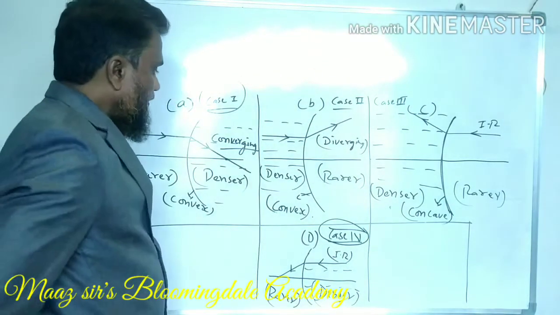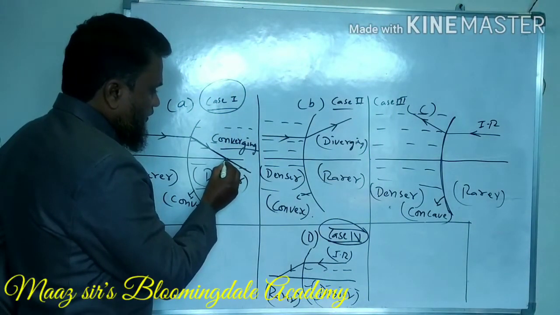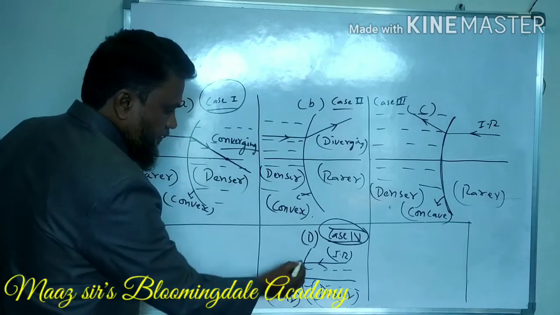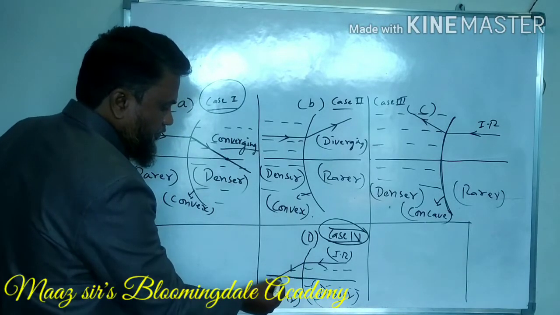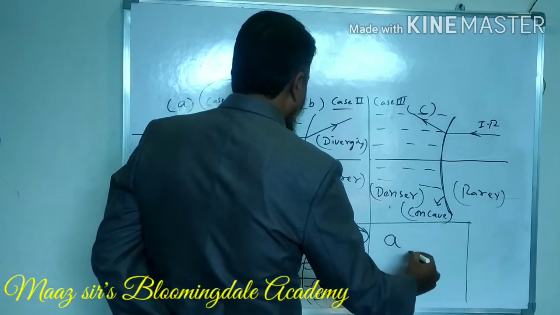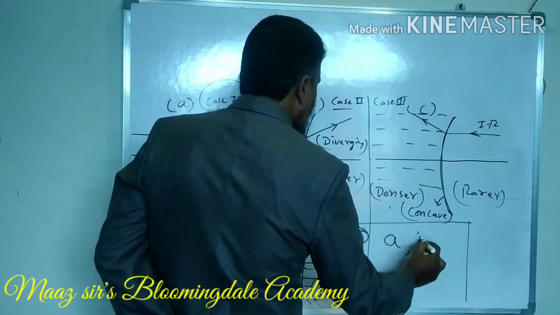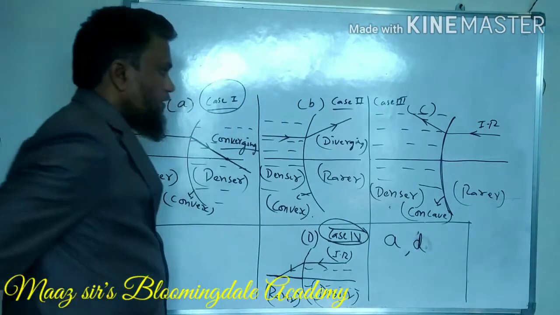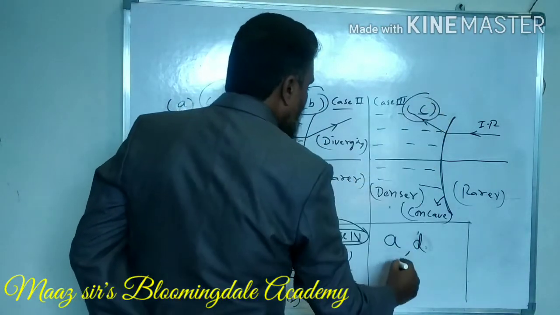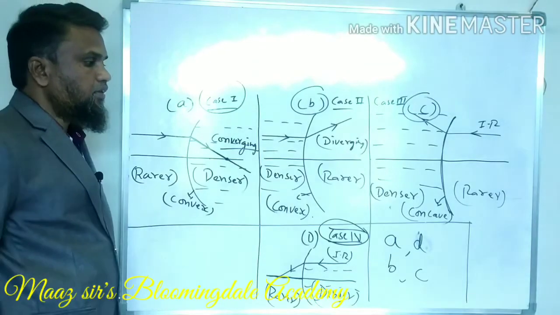In this respect, here the light ray is touching the principal axis. Here also this incident ray, after refraction, is touching the principal axis. So A and D, they both are similar. Similarly, this B and C, they both are similar. So this thing you have to remember.